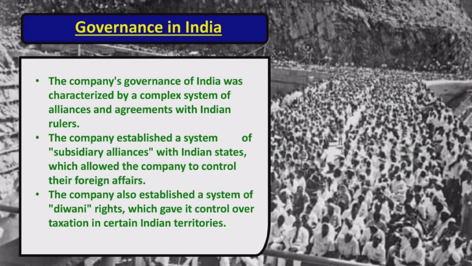Governance in India. The company's governance of India was characterized by a complex system of alliances and agreements with Indian rulers. The company established a system of subsidiary alliances with Indian states, which allowed the company to control their foreign affairs. The company also established a system of Diwani rights, which gave it control over taxation in certain Indian territories.